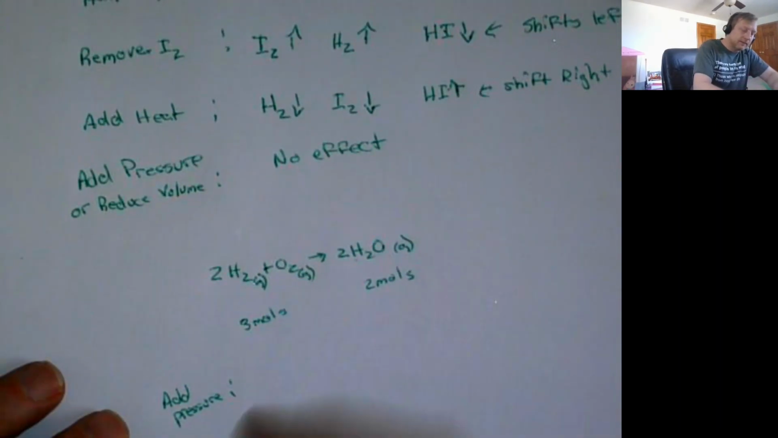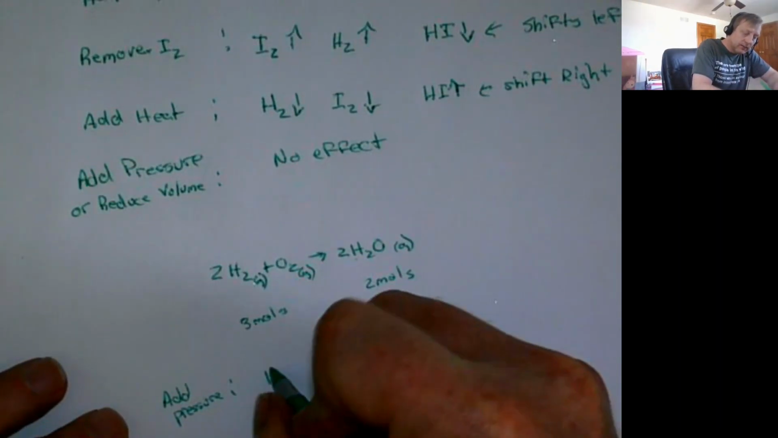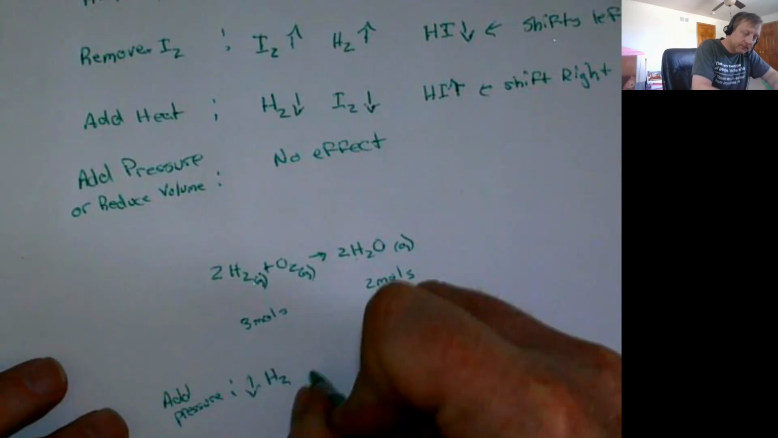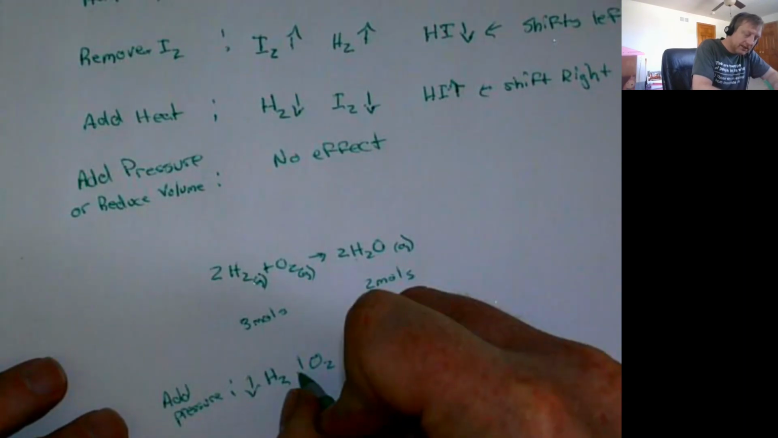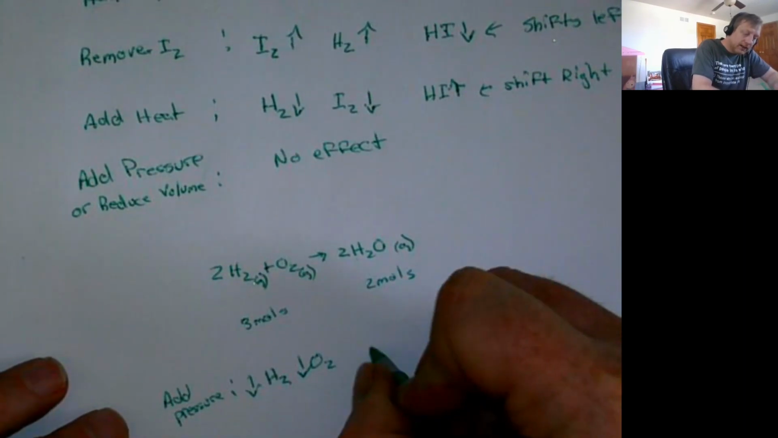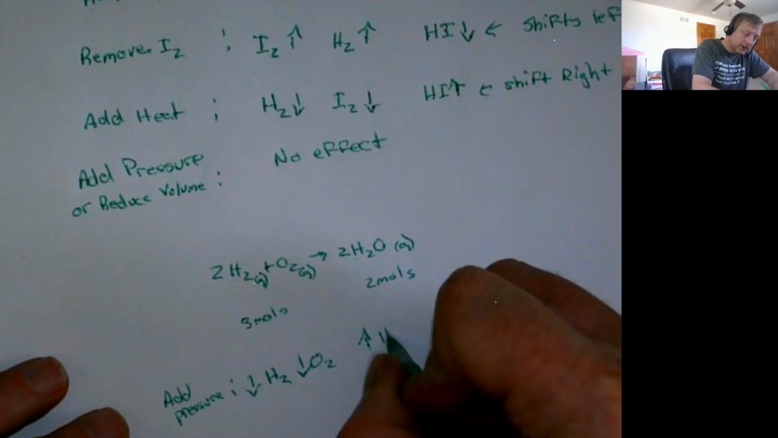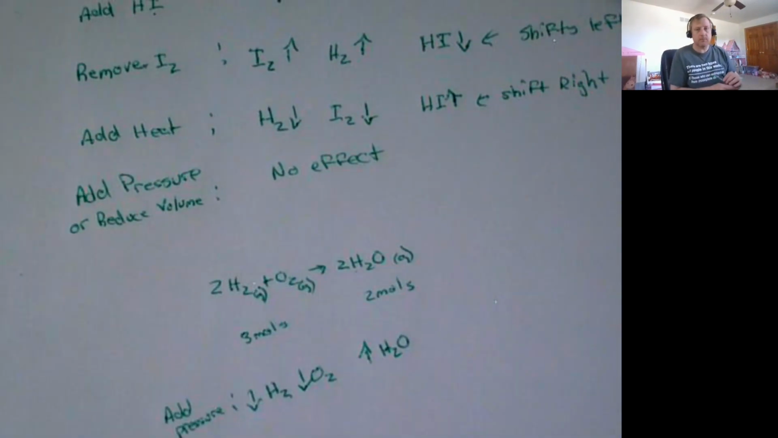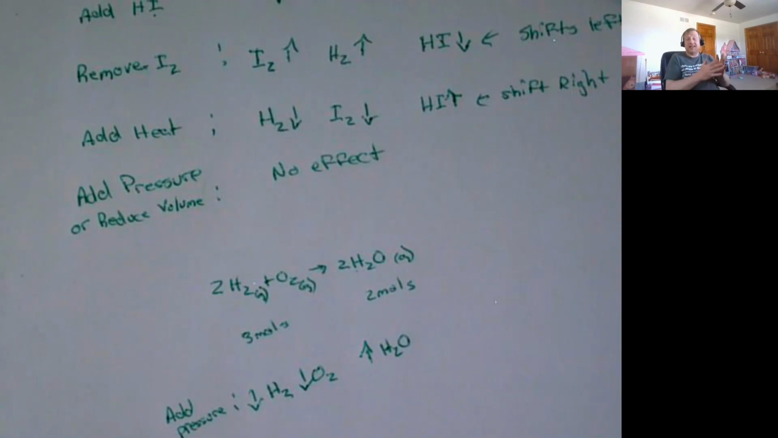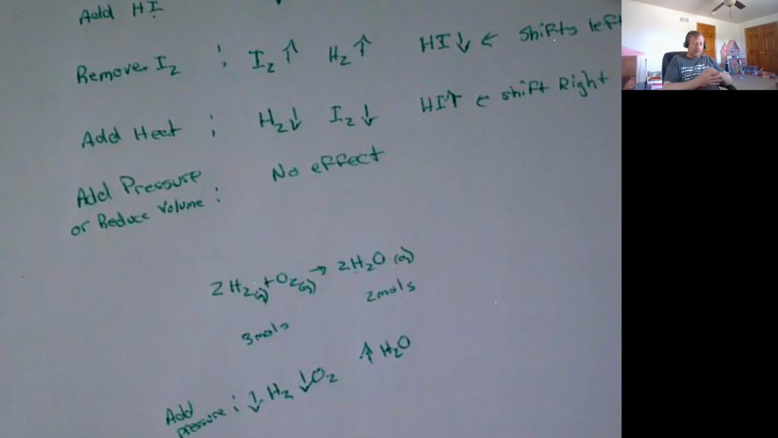And so in this case, if we added pressure, we would end up with less H2, we would end up with less O2, and we would end up with more H2O. Okay, so that's, I guess, a real basic run through of Le Chatelier's. If there is anything more you need, please feel free to let me know with any specific topics that might be at issue here, but this should at least get you a good start.